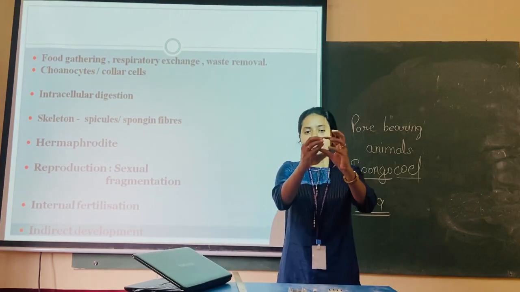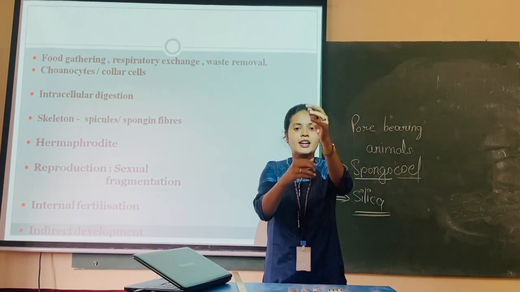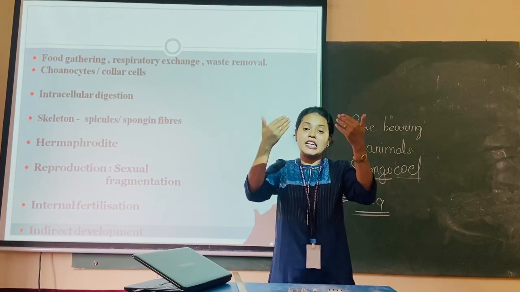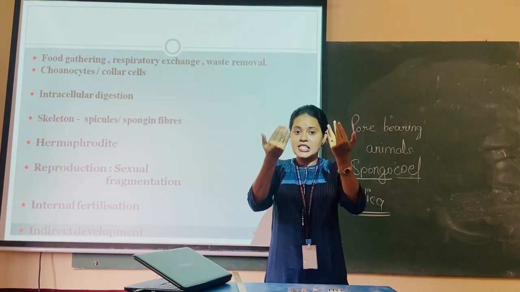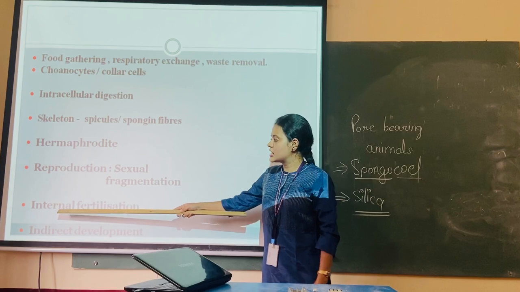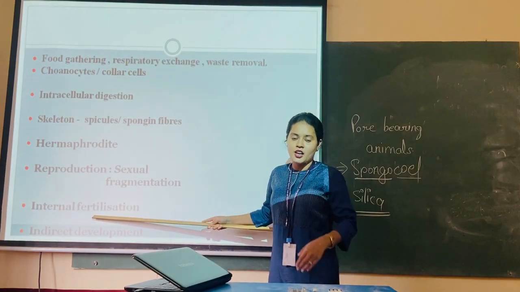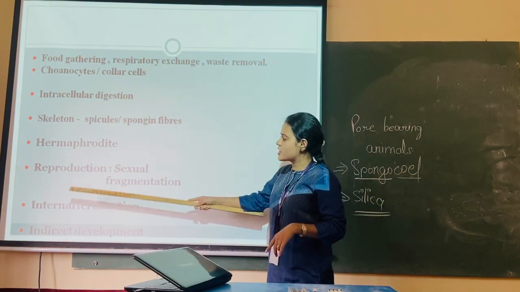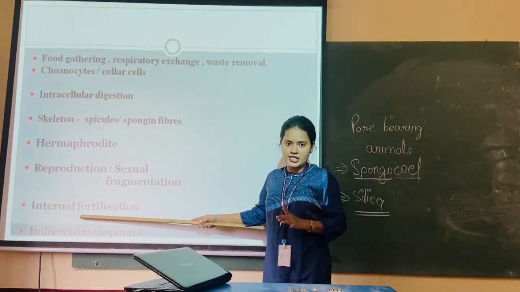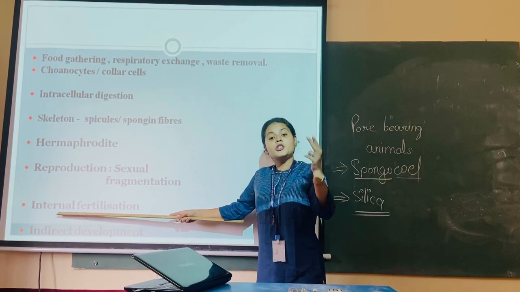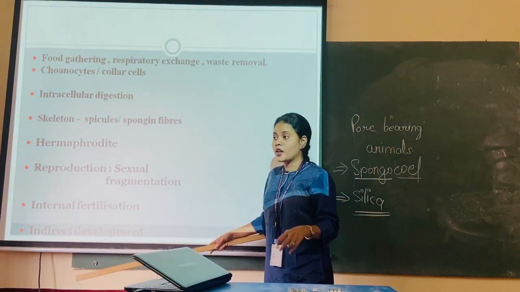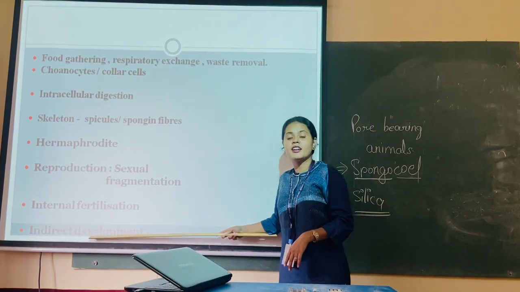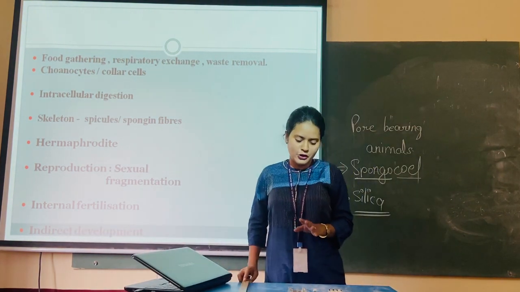Next, internal fertilization. The male gamete and female gamete have fused, and that entire fusion has taken place inside the body of the organism. Since it is inside, the process is internal fertilization. What is outside is external, but remember, sponges are showing internal fertilization. Got it? Now, though they are showing internal fertilization, they are showing one mode of development, and that development is indirect development. Now, what is indirect development?